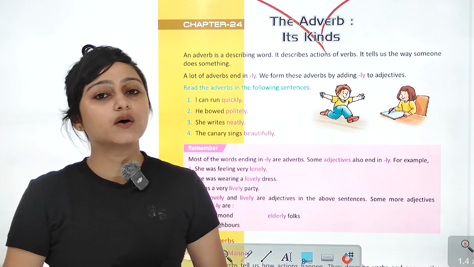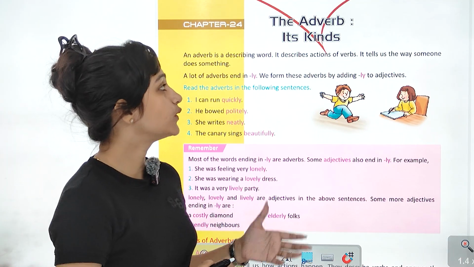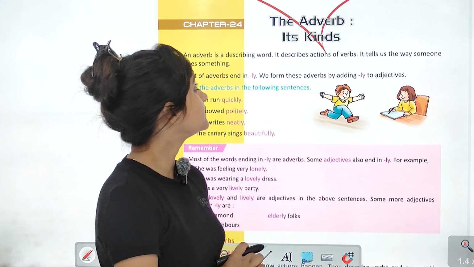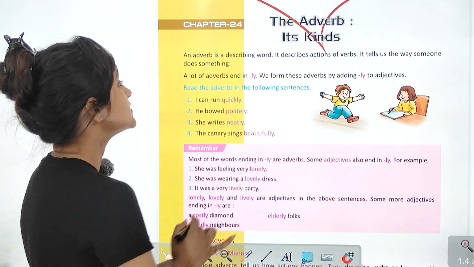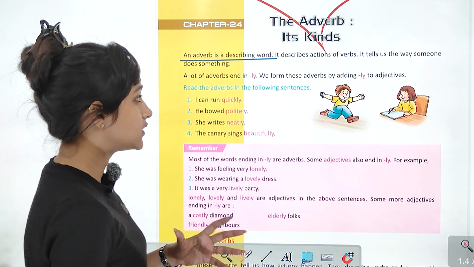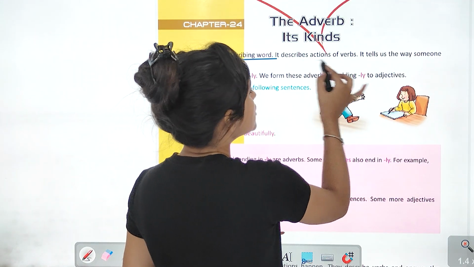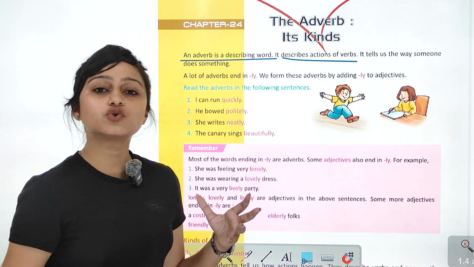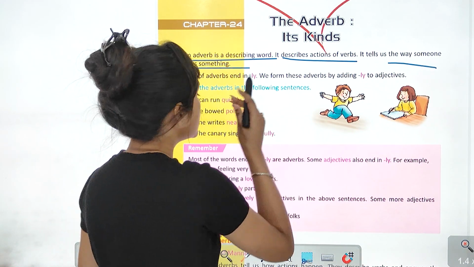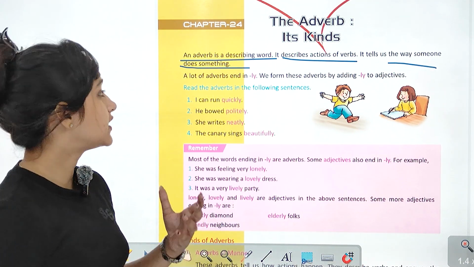So today we are going to begin with lesson number 24, the adverb and its kinds. So let's begin with this lesson. An adverb is a describing word. जो adverb होता है क्या होता है? Describing word होता है. वो describe करता है action of verb. जो verbs के actions होते हैं उसको describe करता है. It tells us the way someone does something. ये हमें बताता है कि किस तरीके से कोई क्या चीज करता है.